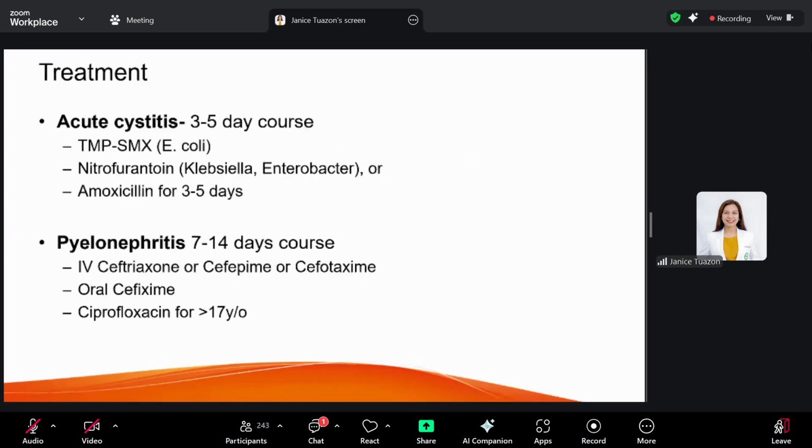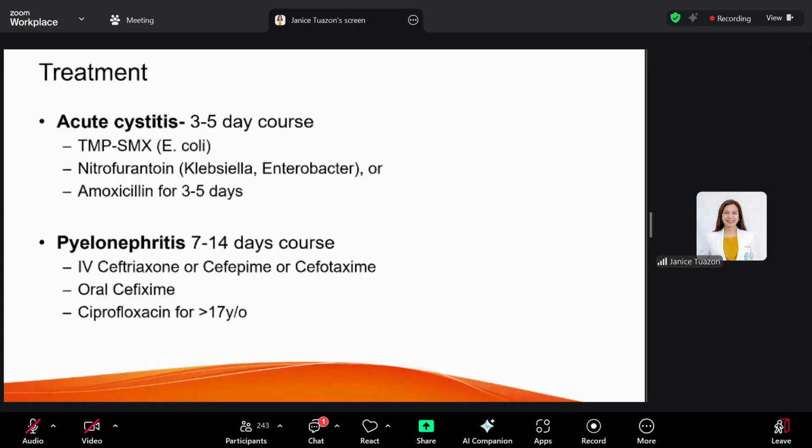Now for the treatment, for acute cystitis, this is the bladder infection, a 3-day antibiotic course is already adequate. Your cotrimoxazole, nitrofurantoin, or amoxicillin is adequate. For pyelonephritis, because it involves the kidneys and has more systemic manifestations, a longer course of treatment is required.